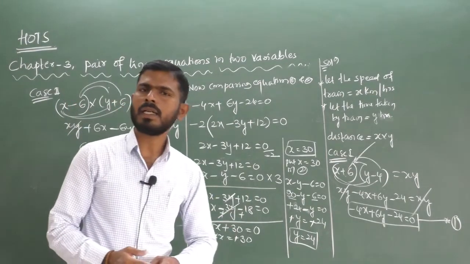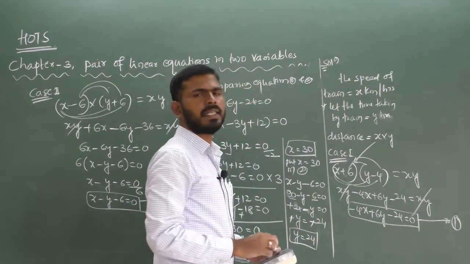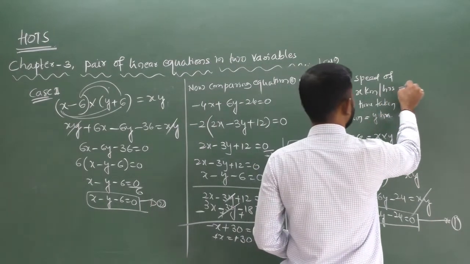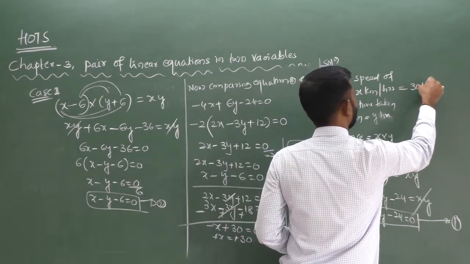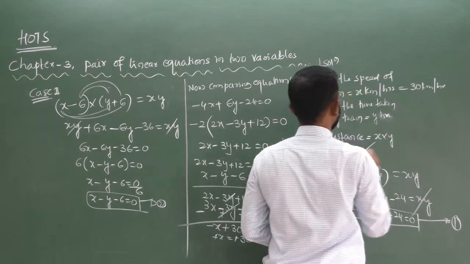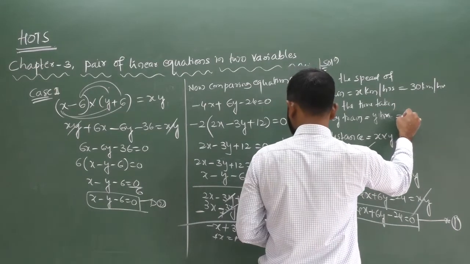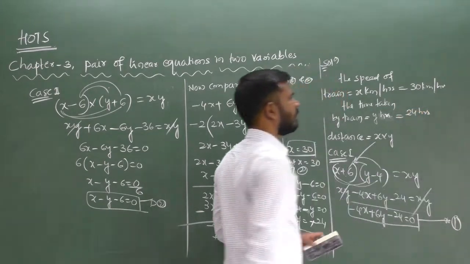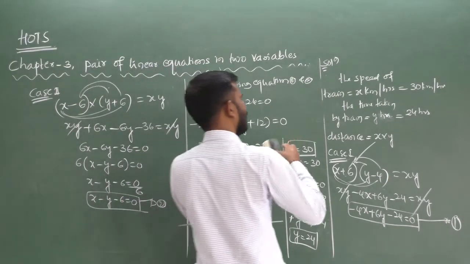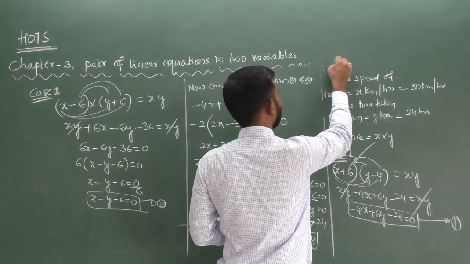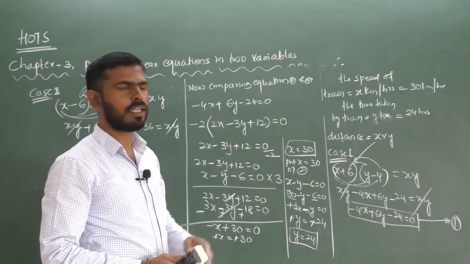So we will require the total distance. After the solution we can write the conclusion. The speed of the train, x km per hour, is equal to 30 km per hour.